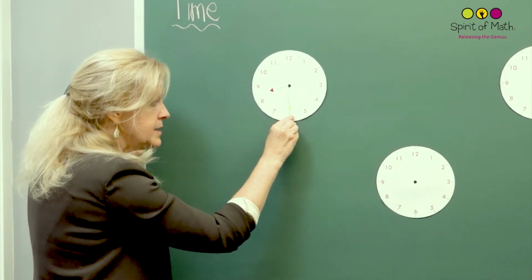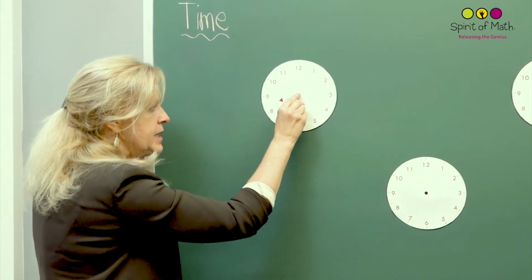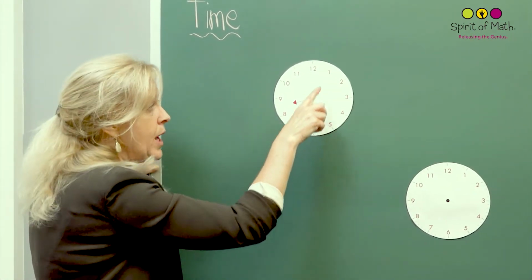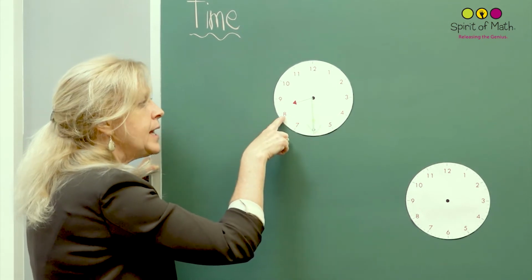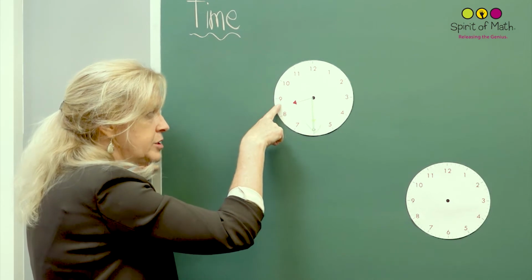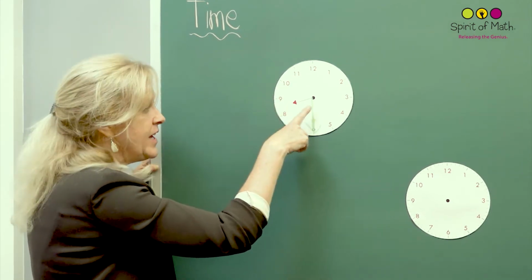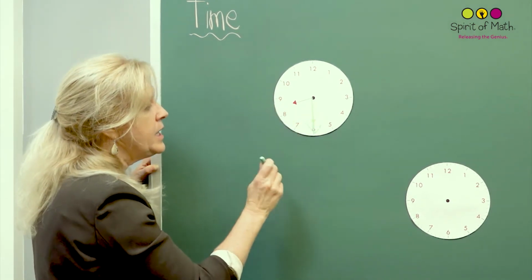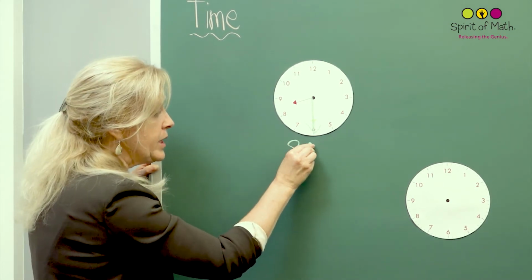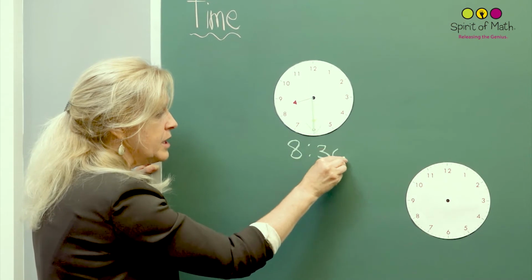When this ends up down here, it is halfway around the circle. So half past 8. Okay, it's not half past 9 because it hasn't got to the 9 yet. Okay, half past 8. And instead of saying half past 8, you can also write very quickly 8:30.